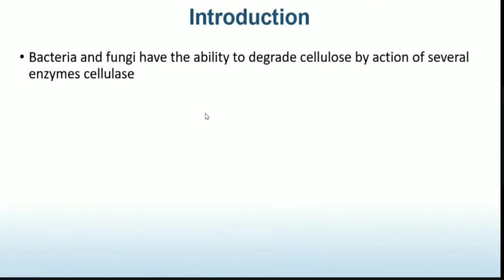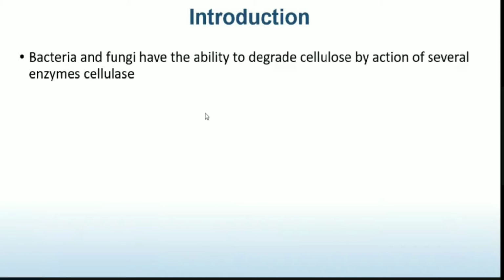So as we discussed in our previous video, cellulose is one of the major constituents obtained from lignocellulosic materials. These lignocellulosic materials contain cellulose in the bound form. This cellulose is mainly bound to lignin and hemicellulose.